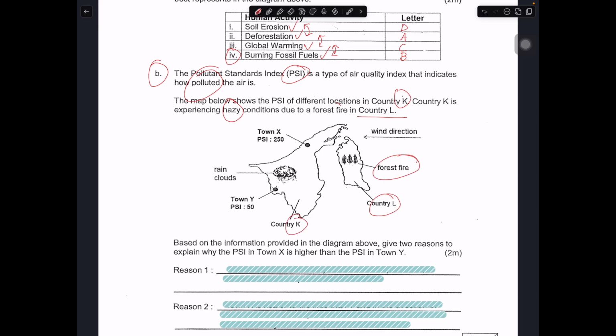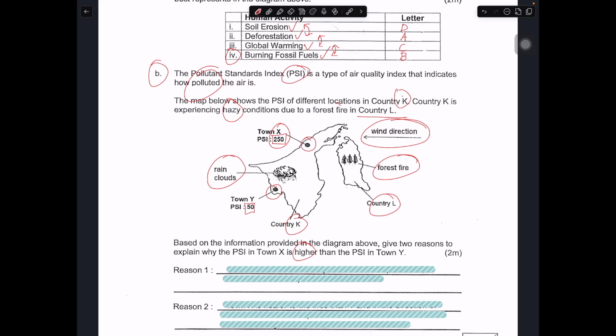Then you got forest fire, you got some wind direction, you also have rain cloud, and this is X at this place, and this is Y. So you can see that town X PSI is higher, town Y PSI is lower. Based on the information provided in the diagram, give two reasons why PSI in town X is higher than the one in town Y.